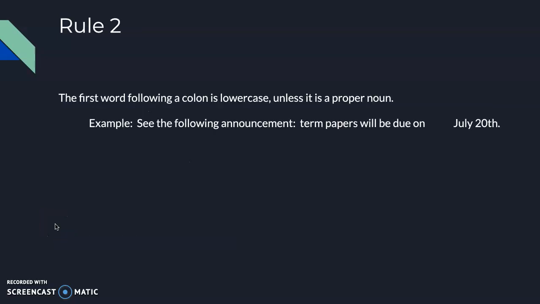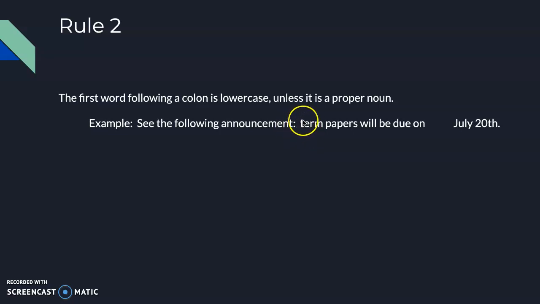Rule number 2. The first word following a colon is going to be lowercase unless it's a proper noun. A proper noun is a specific person, place, or thing. Here's an example. See the following announcement, colon. Term papers will be due on July 20th.